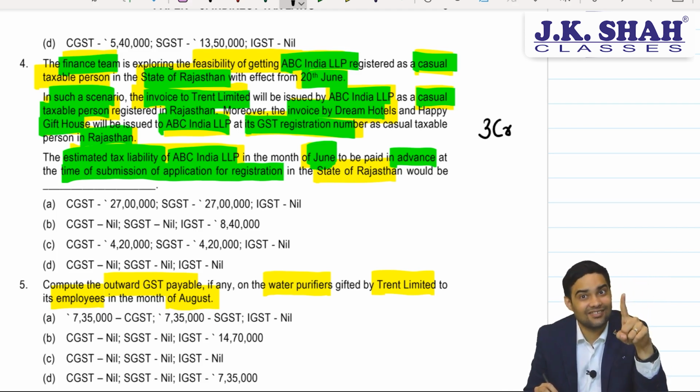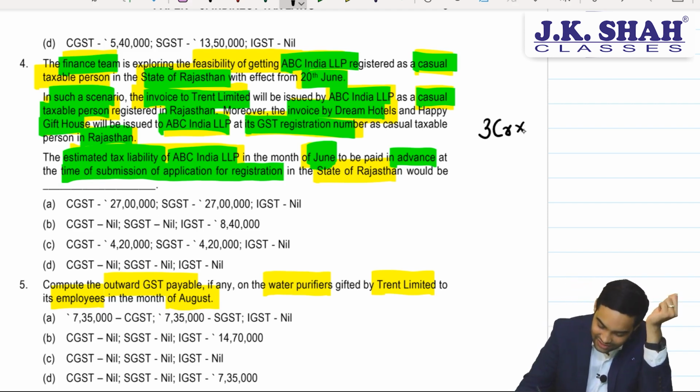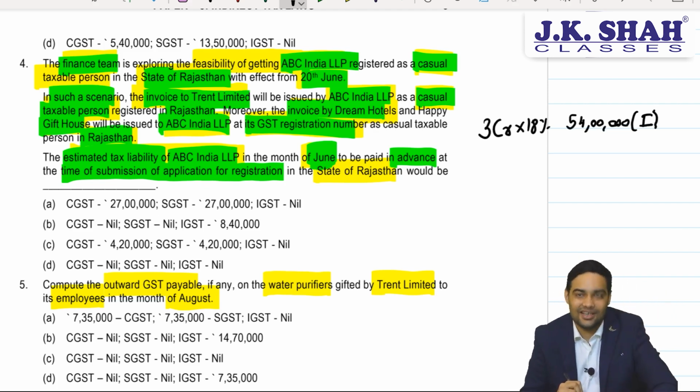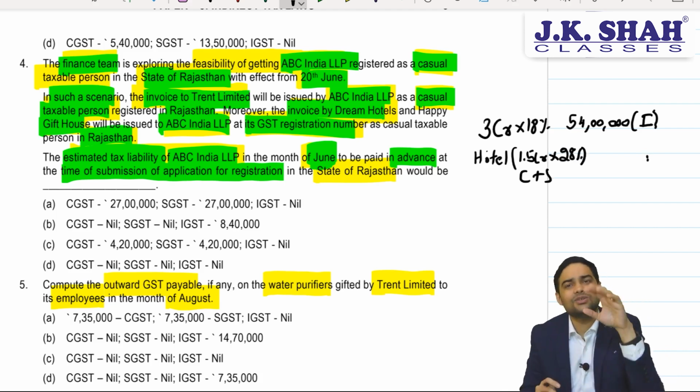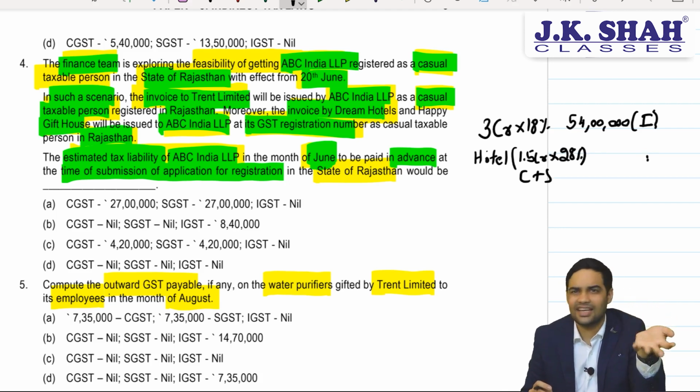IGST will apply because ABC is billing to the Maharashtra registration of Trent Limited. So 3 crore into 18%, that is 54 lakh. Now this 54 lakh will be my IGST liability. Correct. I will be eligible for ITC of, see, hotel is going to charge me 1.5 crore. Now 1.5 crore, that would be C and S, correct? 28%. This will be C and S. But can I use C and S against I? The answer is yes, I can use C and S against I.